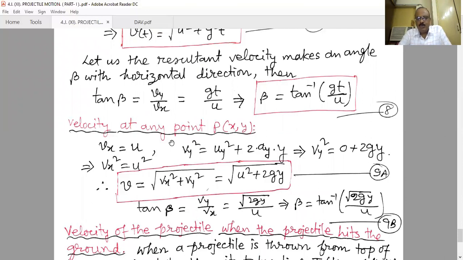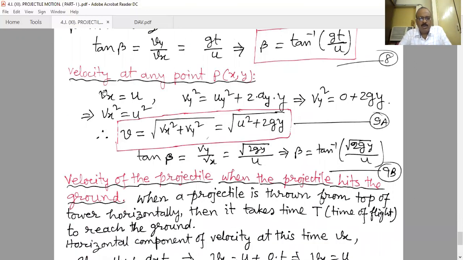And if you want to say it in terms of x and y, not in terms of t, we can also find out at any place. We already know that Vx is u. When it reaches the point P, whose coordinates are x and y, then at that point Vy square is equal to uy square plus 2 into ay into y.